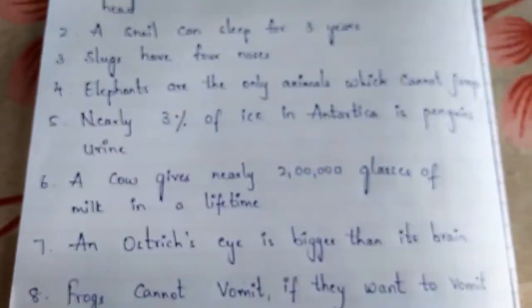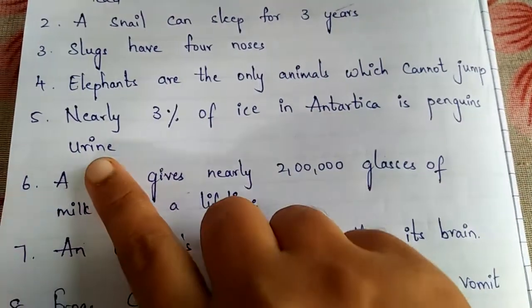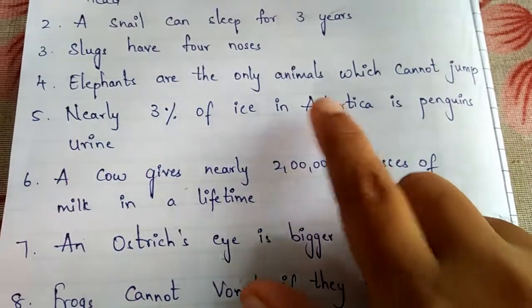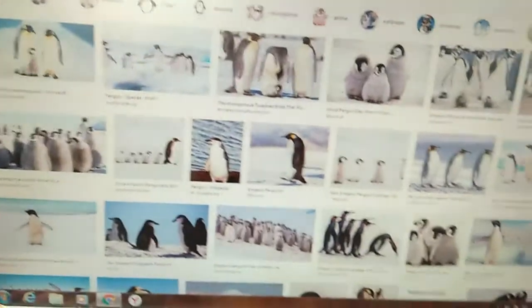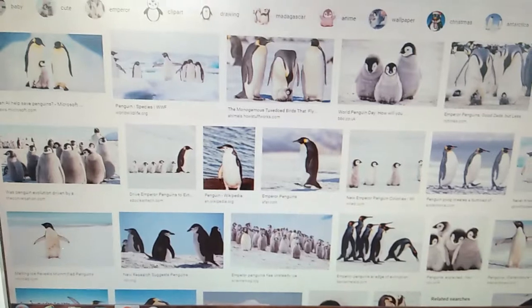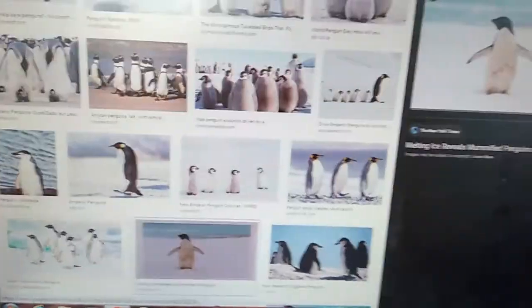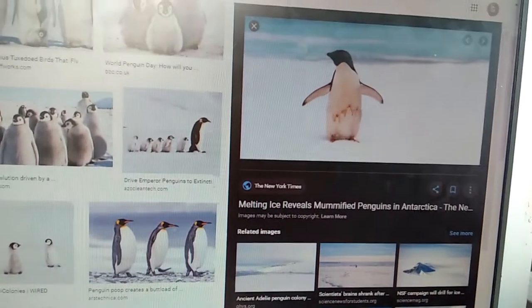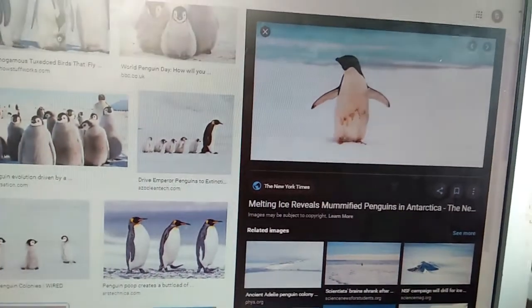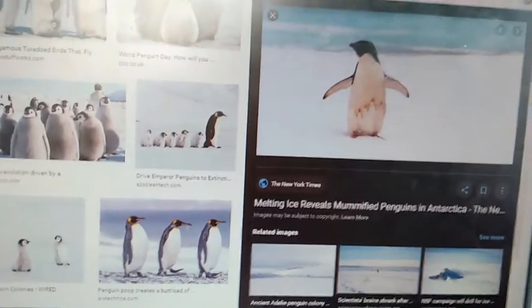Yes. The next one. Nearly 3% of the ice in Antarctica is penguins' urine. So Antarctica region means what? Total ice will be there in this region. So which animals live in this region? The animals which have fat skin can live in this region. See the picture, how snowy it is. It has total ice, no, Nana? So these types of animals which have fat skin can live there, like polar bear can live there, yak can live there, because their skin is more fat compared to the people or the animals living on the land.